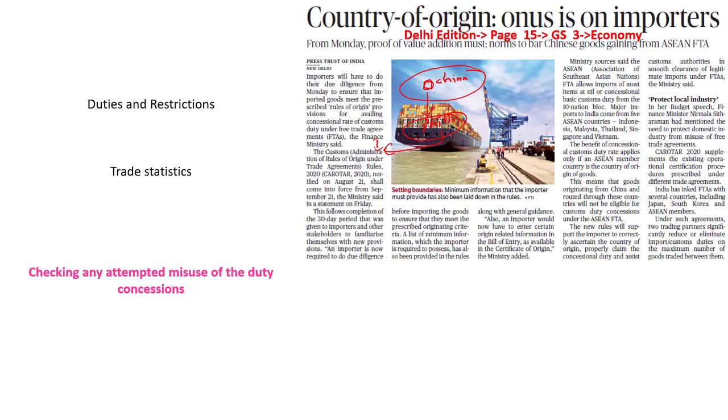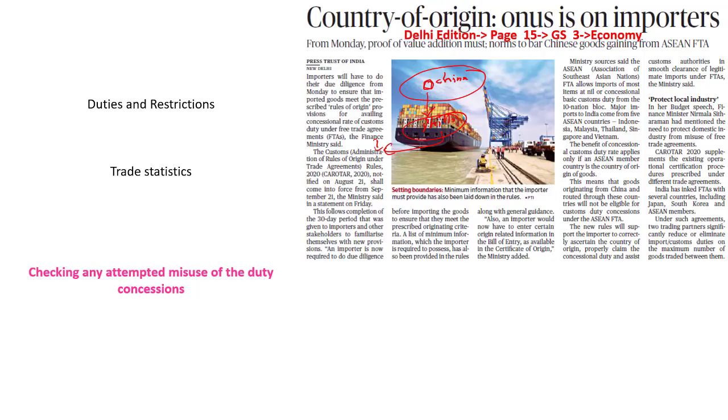We also have something called the rules of origin. What are these rules of origin? They are the criteria needed to determine which product has come from which country. So you cannot haphazardly decide; you require a certain framework, guidelines and criteria that will define the source of that particular product. So the rules that are given by a particular country are what is called the rules of origin.